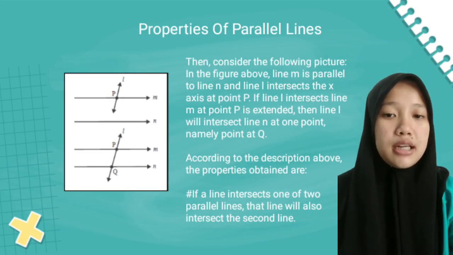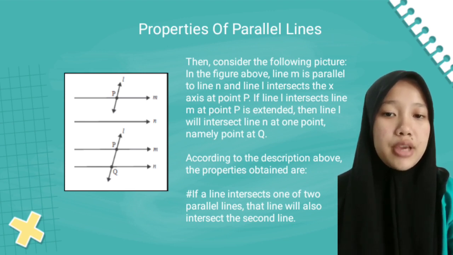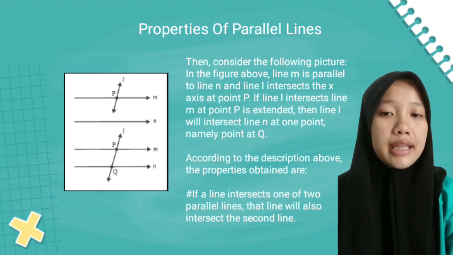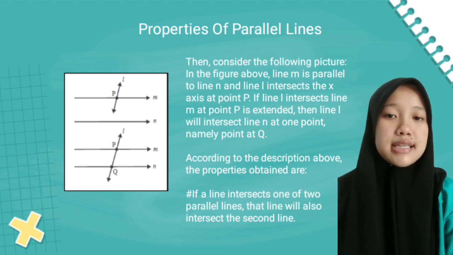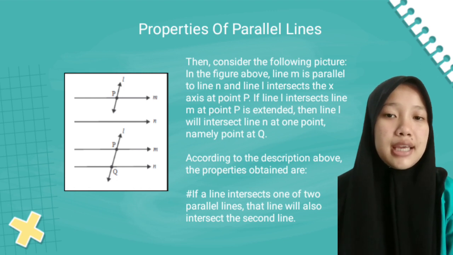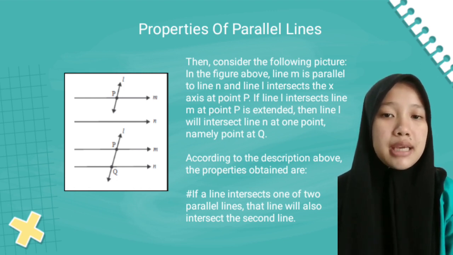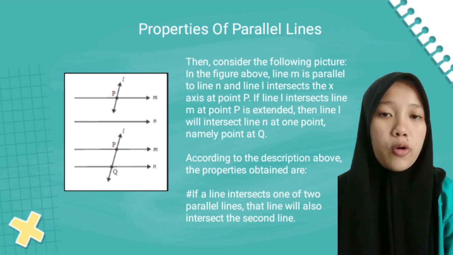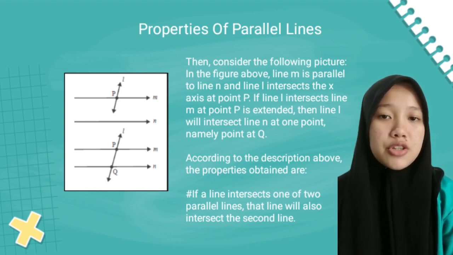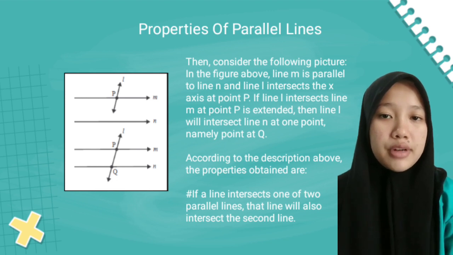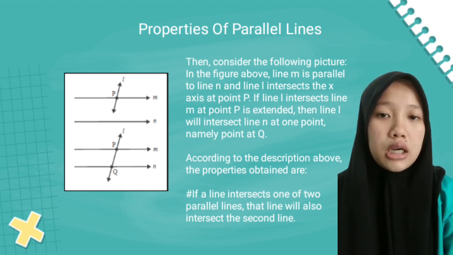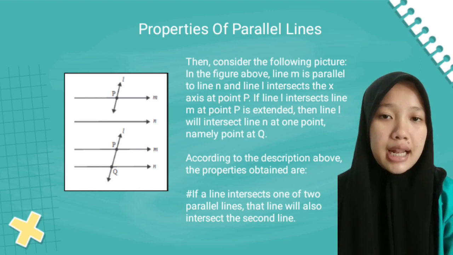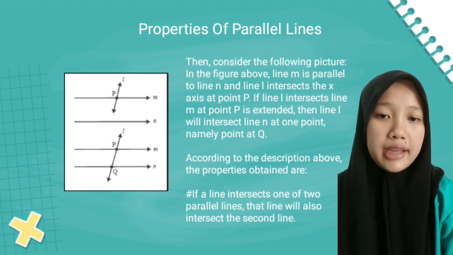Now consider the following picture. Line M is parallel to line N, and line E intersects line M at point P. If line E intersects line M at point P, the line E will also intersect line N at one point, namely point Q. According to the description above, the property is: if a line intersects one of two parallel lines, the line will also intersect the second line.